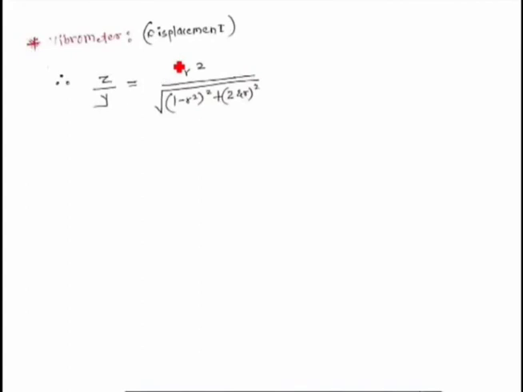Now the vibrometer is nothing but a displacement measurement. So for displacement, this z upon y indicates a displacement. This z upon y indicates what? Displacement.